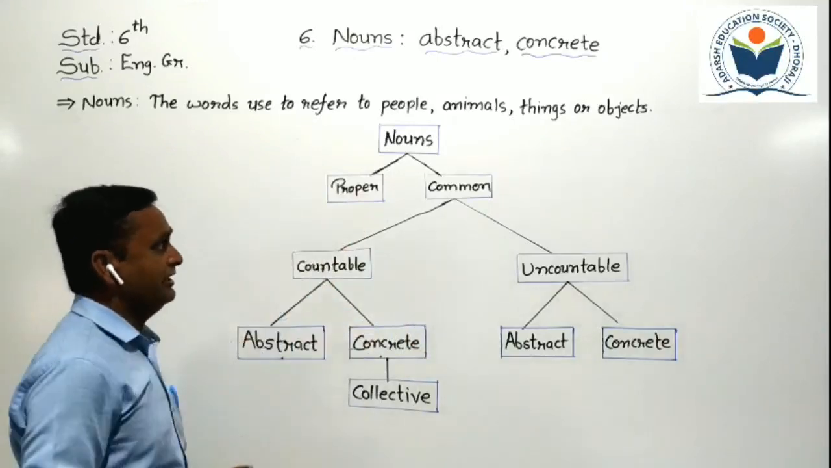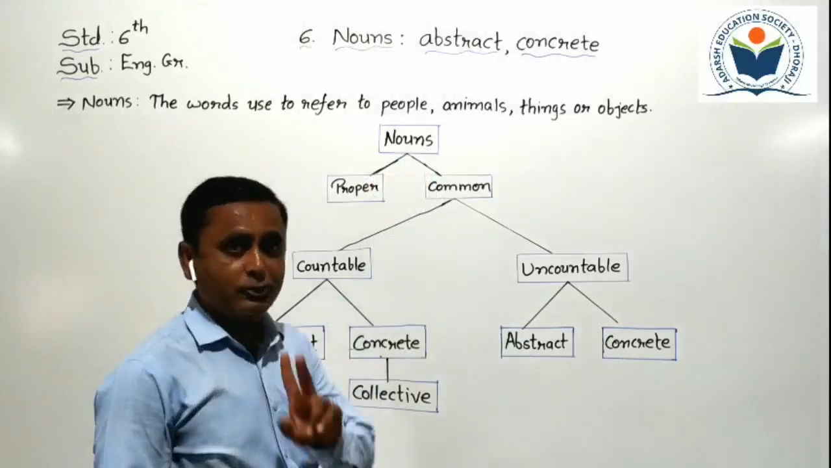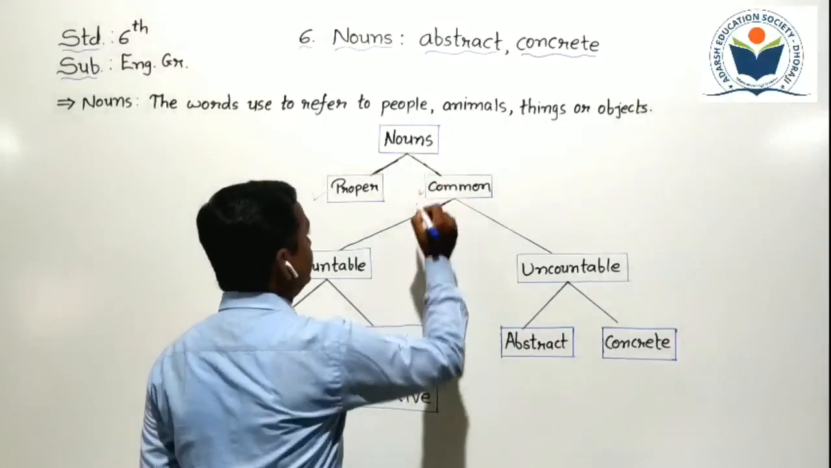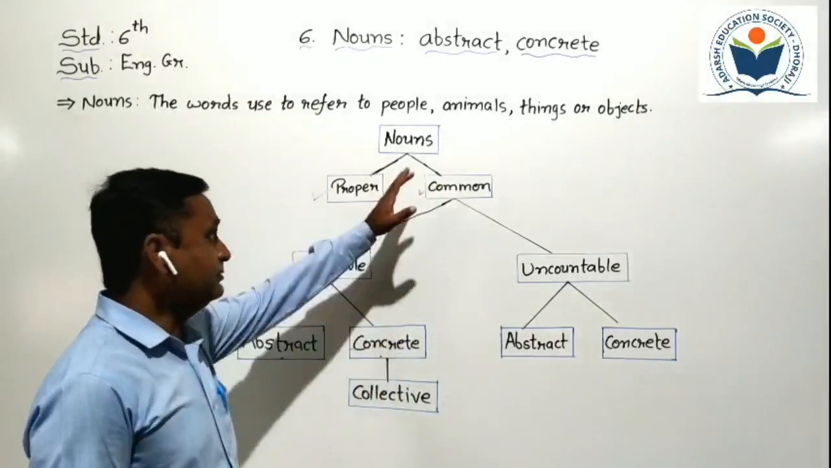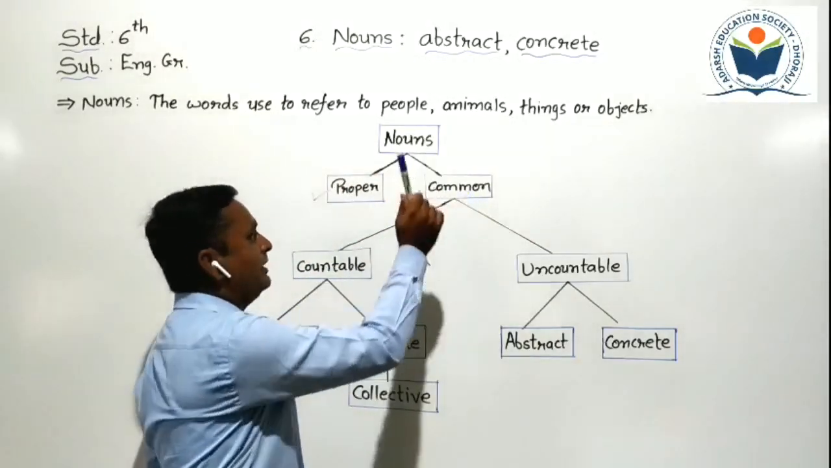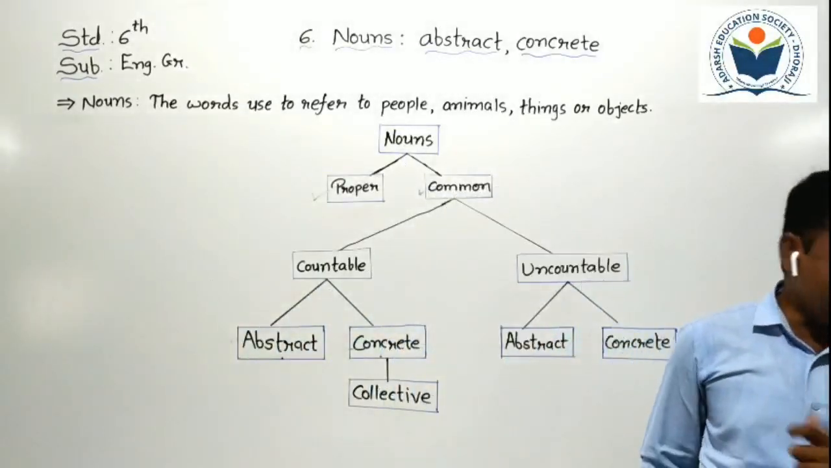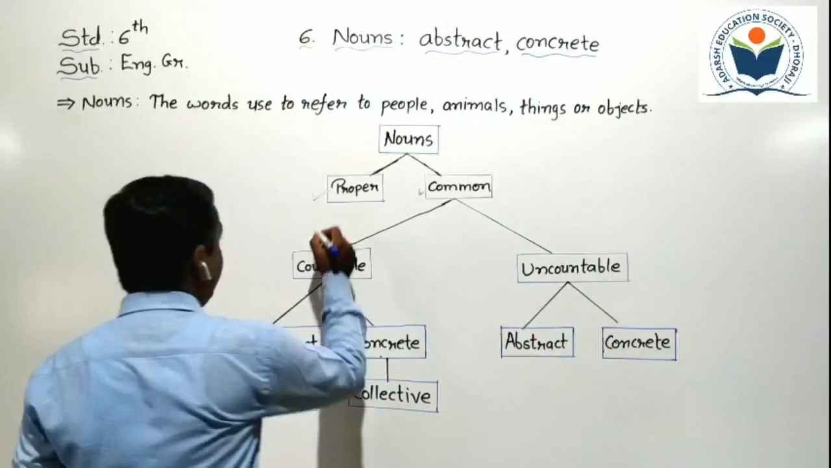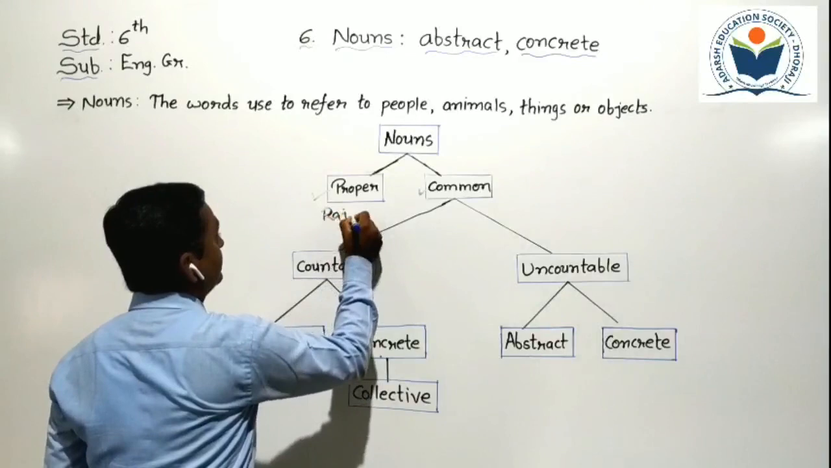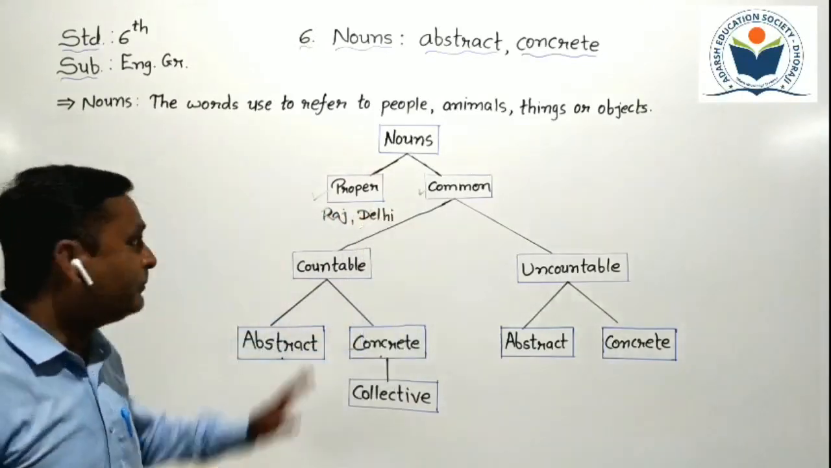Just see students here. Nouns can be mainly divided into two parts. First one is proper noun, second one is common noun. Proper noun means what? Proper noun includes proper names. For example, Raj, then Dilli. These are all known as proper nouns.